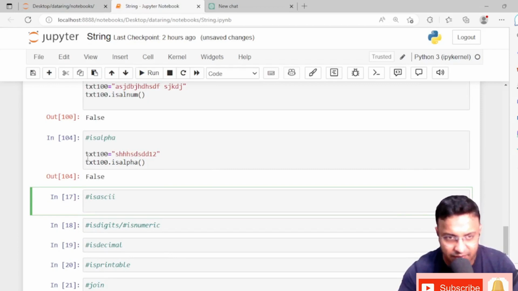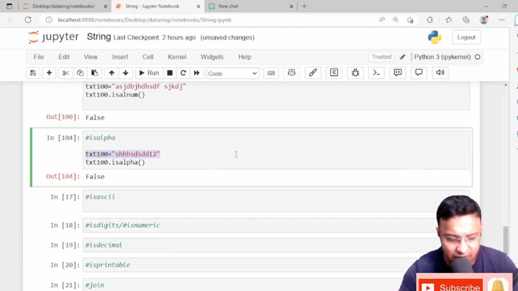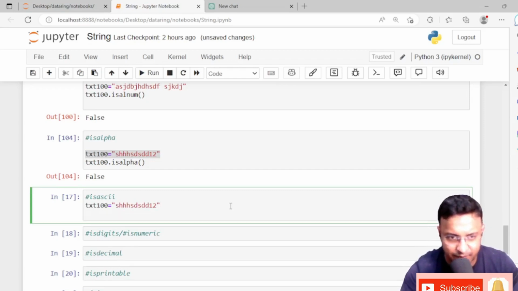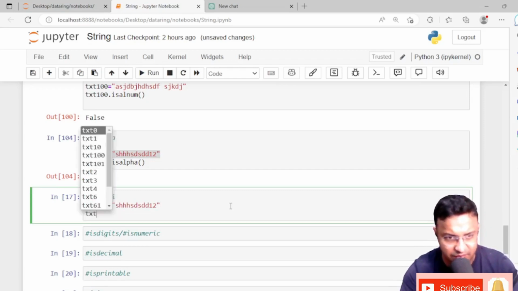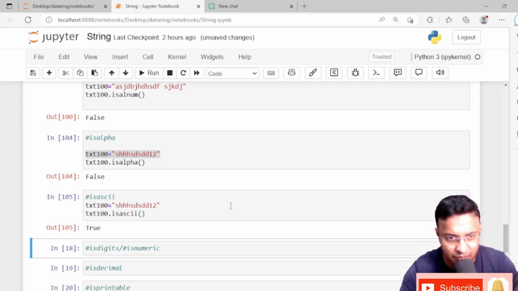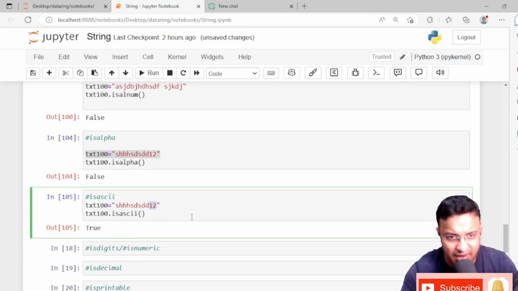Now it's isascii. I'll copy it and paste the same thing here, and this was text100 itself.isascii. Okay, we'll just check it. It's giving true because this 1 and 2, both the number and the letters, all come under the ASCII value.